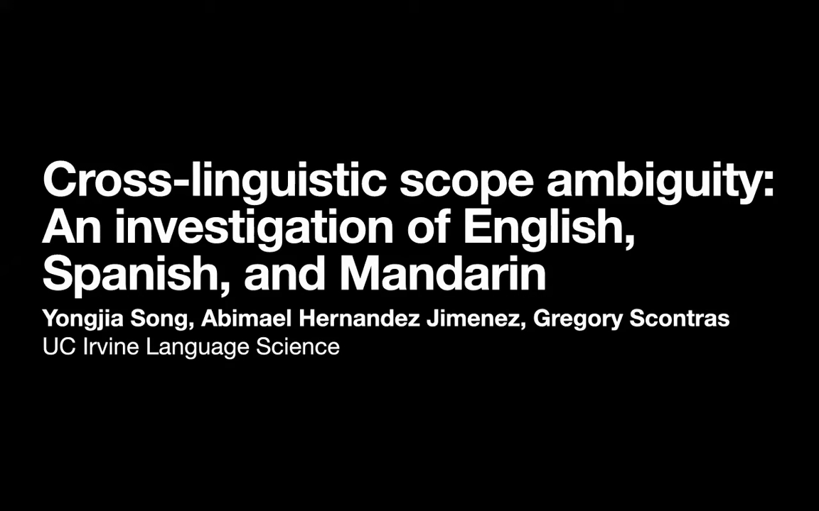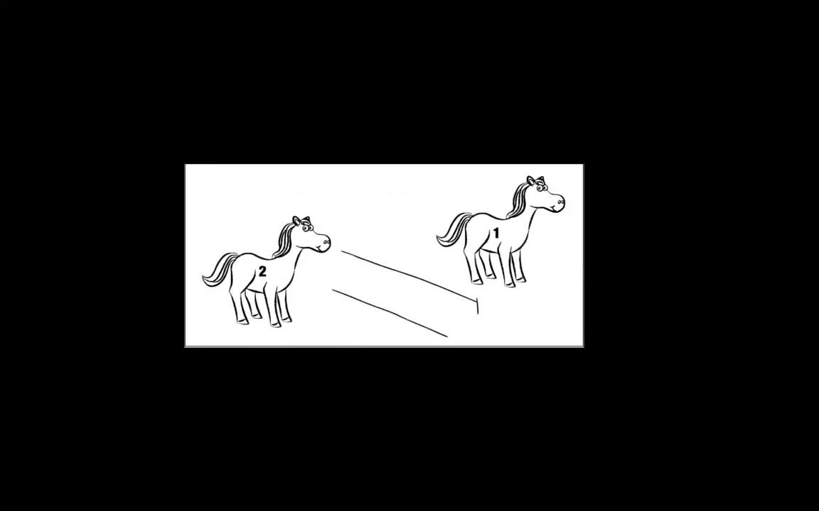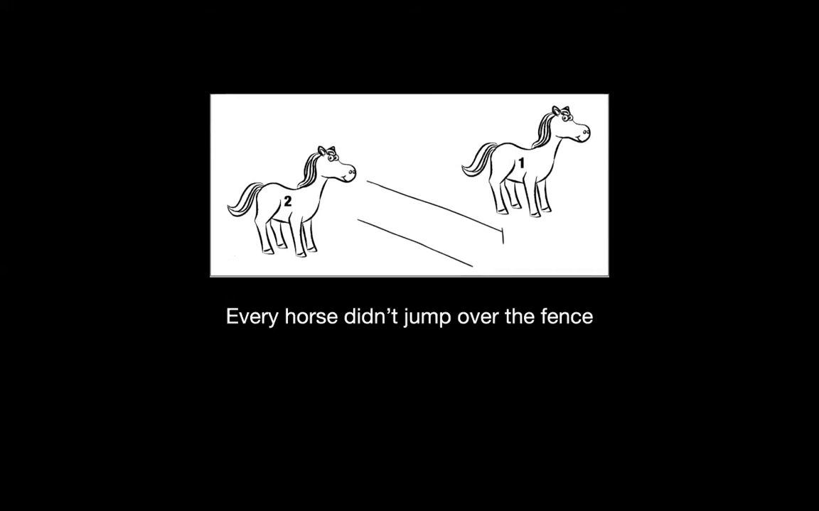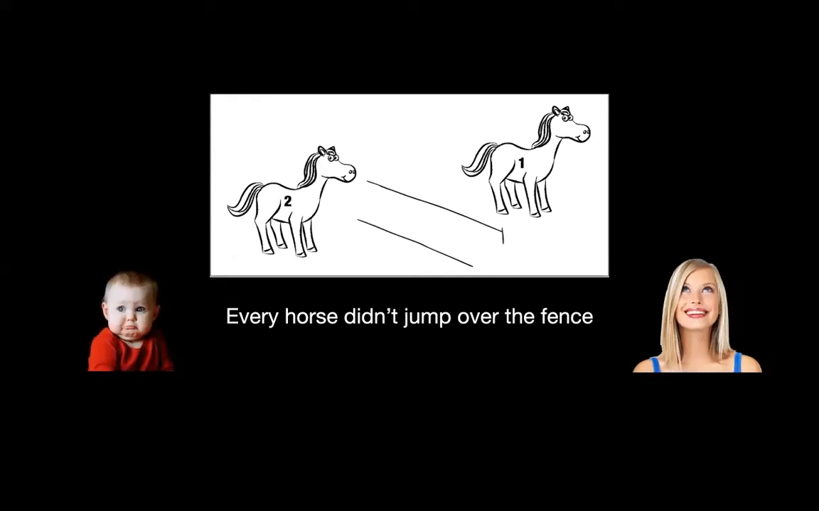Today we are going to talk about our cross-linguistic study of QUD manipulations and how they affect scope ambiguity resolution. Imagine a scenario in which there are two horses and a fence, and one horse jumped over the fence and one didn't. Could you describe the scenario with the sentence, "Every horse didn't jump over the fence"? Previous studies found that children don't endorse this sentence to describe the scenario, but adults think the sentence is a good description of the scene.